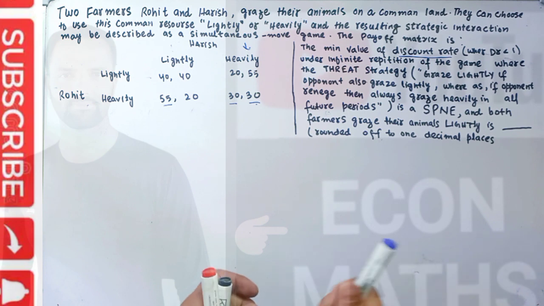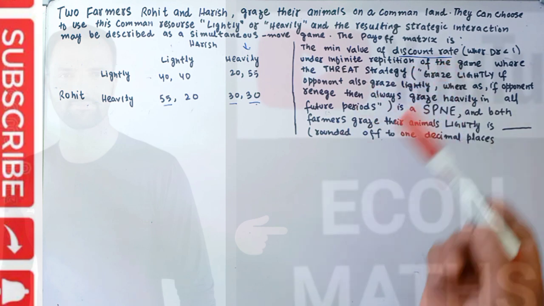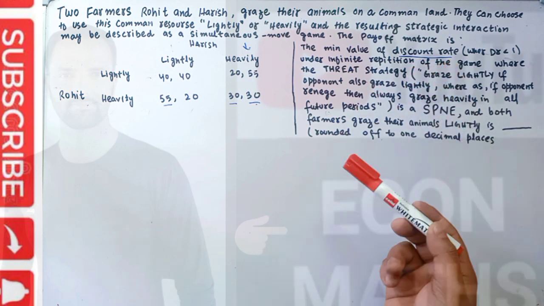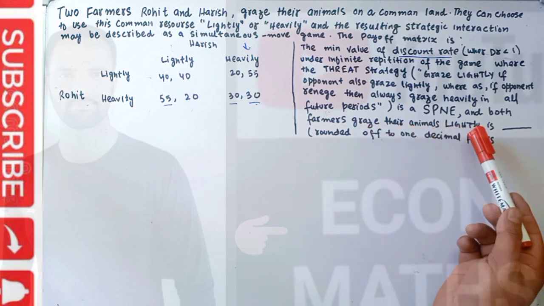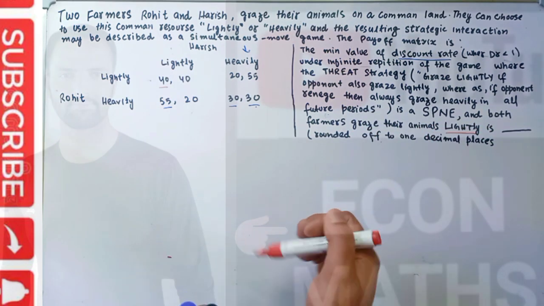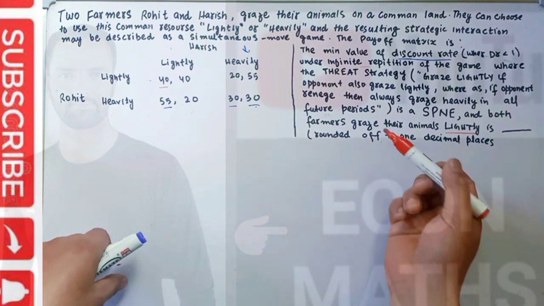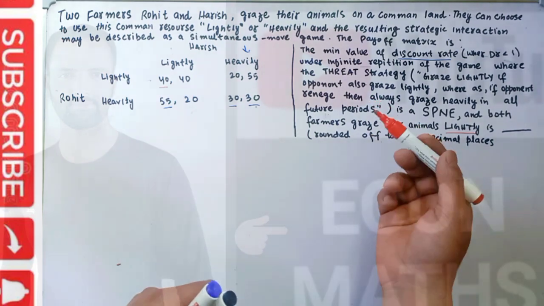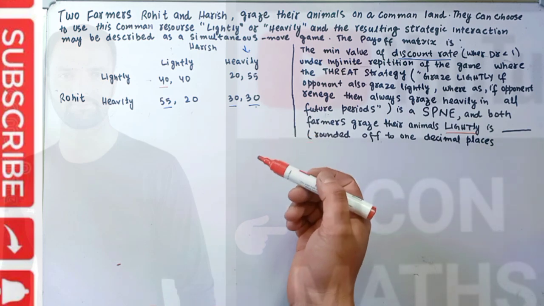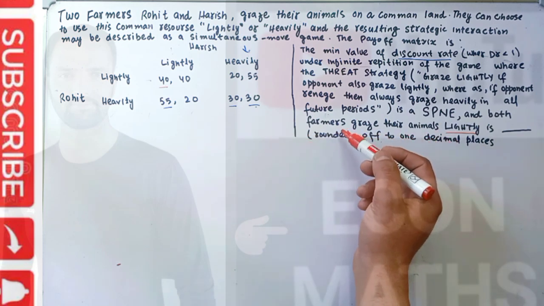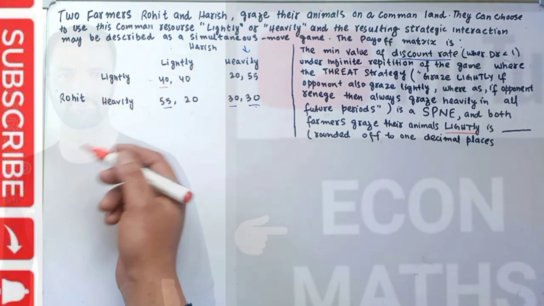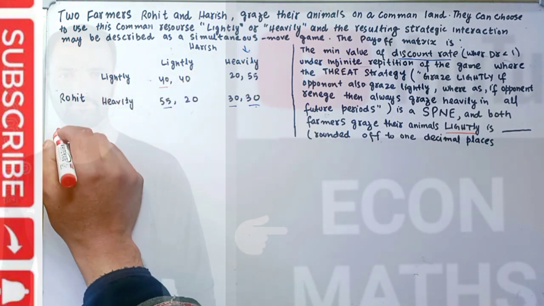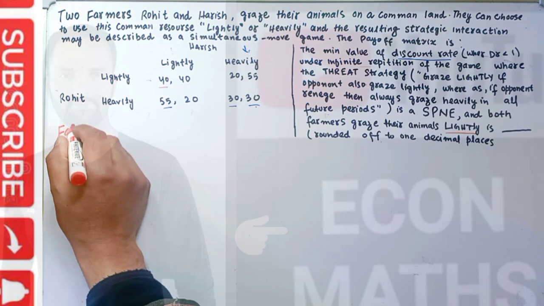Now, what we need to see here is that we have to find out the minimum value of the discount rate where both farmers graze their animals lightly. Let us see the payoff for Rohit and Harish when they first cooperate with each other, when they graze their animals lightly. So what will be the payoff if they play fair?